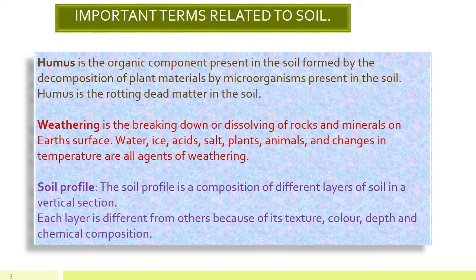But when we talk about the soil profile, it is basically the composition of different layers of soil in the vertical manner. Each layer is different from the others because of its texture, color, depth and chemical composition. These are the points on which we differentiate between the layers of the soil in the vertical section. I am repeating, its texture, color, depth and the chemical composition of the soil.